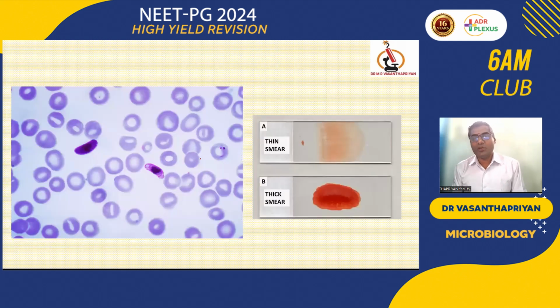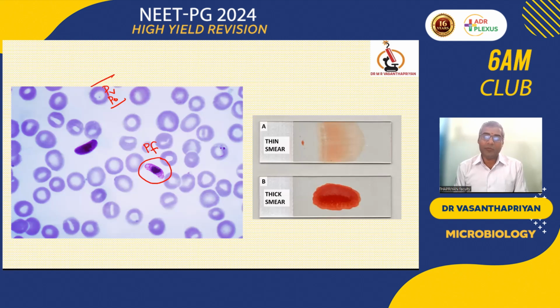Then how can we diagnose? By taking a blood smear, thick smear and thin smear. The shape of the gametocytes gives the classical finding for identification. If it is banana or sickle shaped, it is Plasmodium falciparum. If it is oval shaped, we think of vivax or ovale. Most of the time malaria may not be detected because it affects old RBCs; before they mature, they get trapped in the spleen and go for destruction.